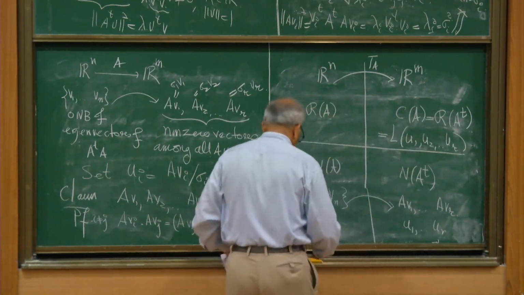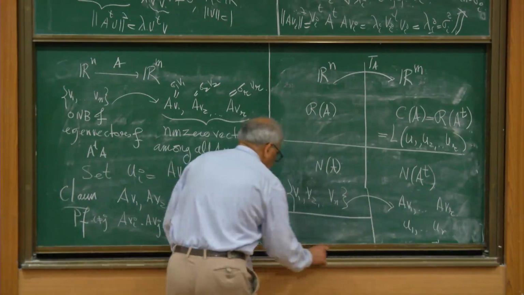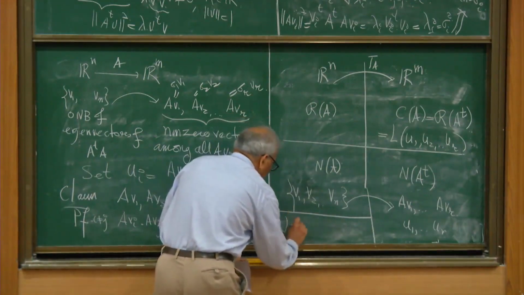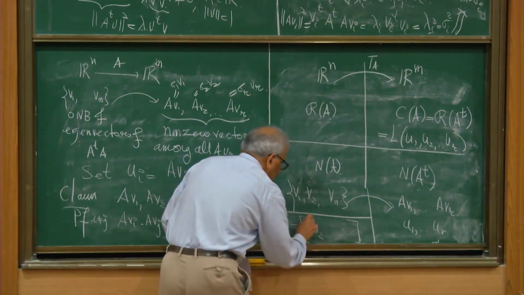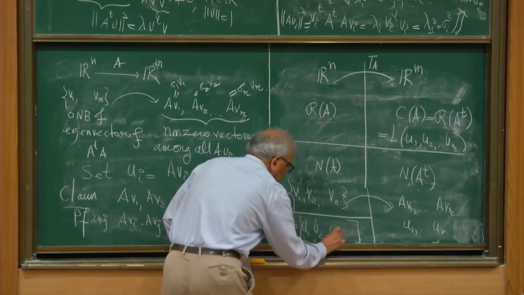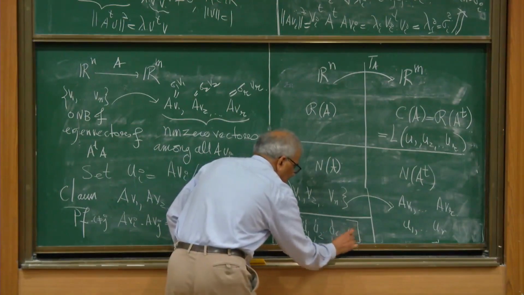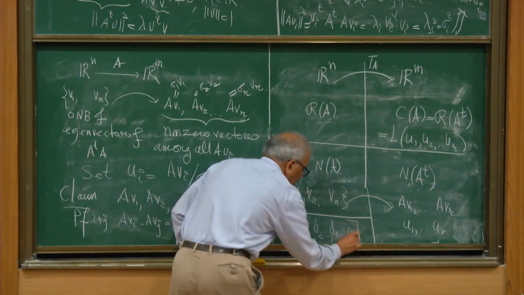So let U be the matrix where the column vectors are U1, U2, up to Ur, and then extend it further up to Um.